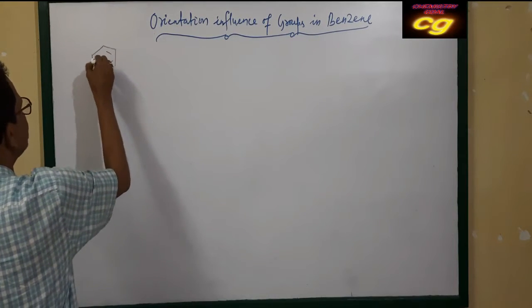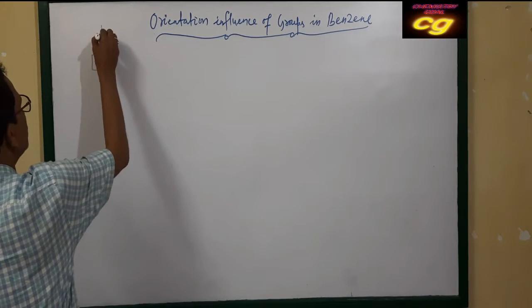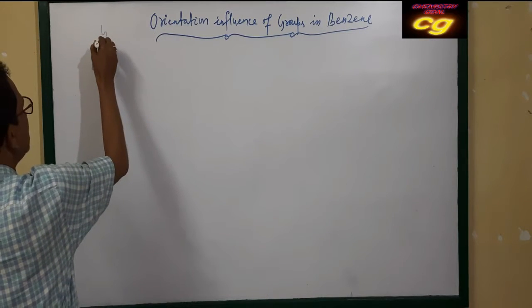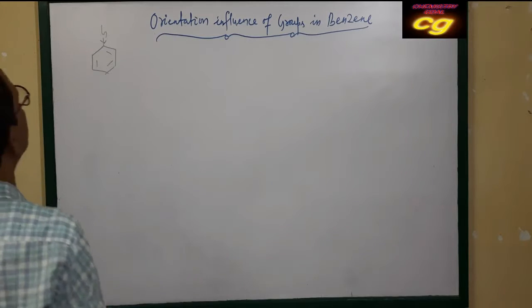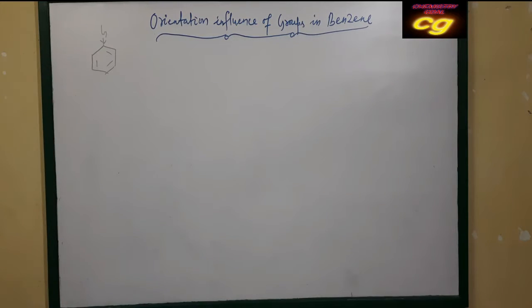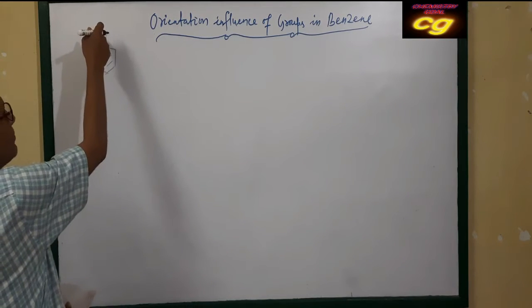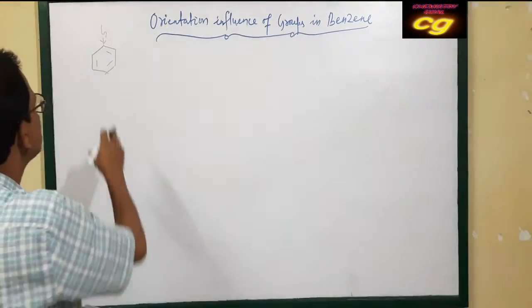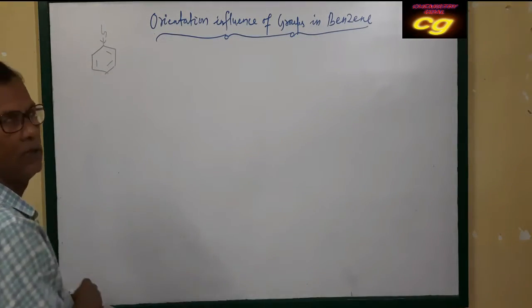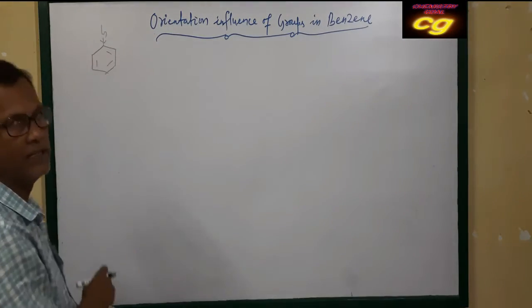This is the group. If the group attached to benzene is supplying electrons towards the ring, that means the electron density in the ring increases.